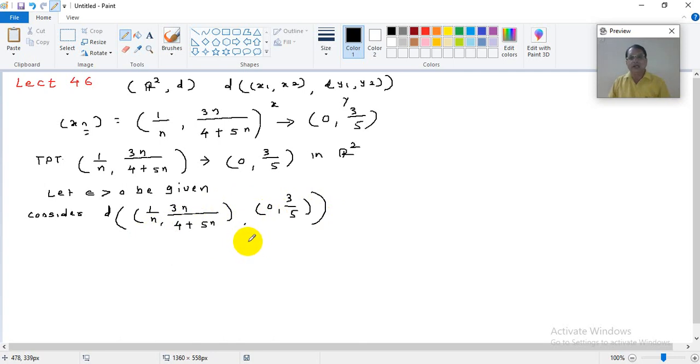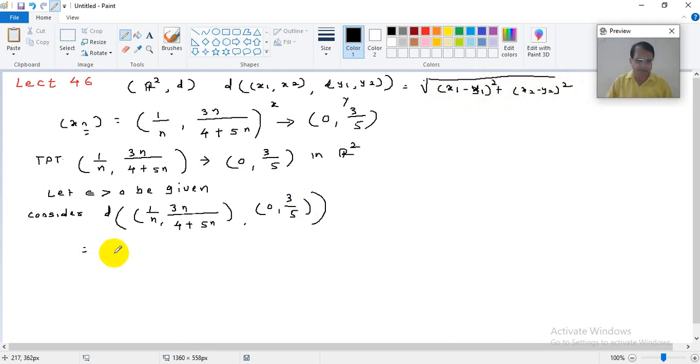Epsilon is always given. We do not have to find epsilon. What we have to find is k. So first you calculate the distance between these two. Now by Euclidean distance formula, you know the formula. I have written it here. It was the root of the difference between x coordinates, that means x1 minus y1 bracket squared plus x2 minus y2 bracket squared.